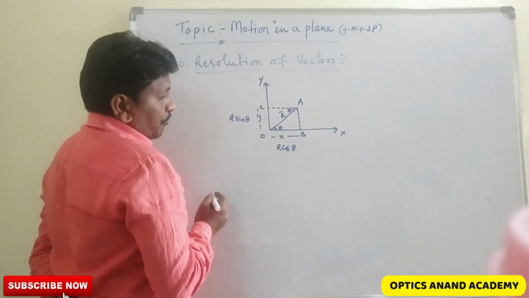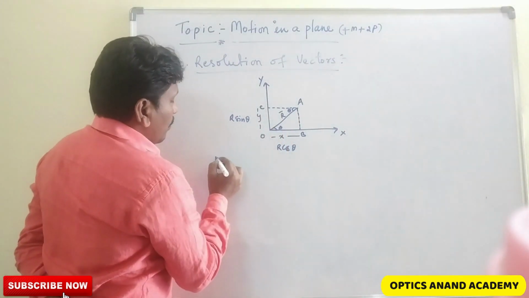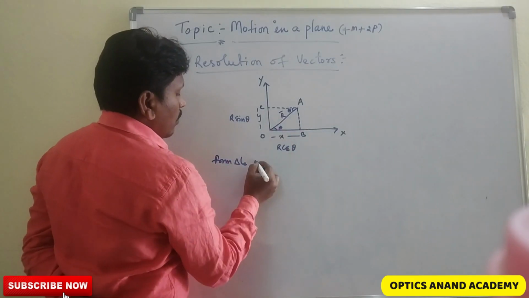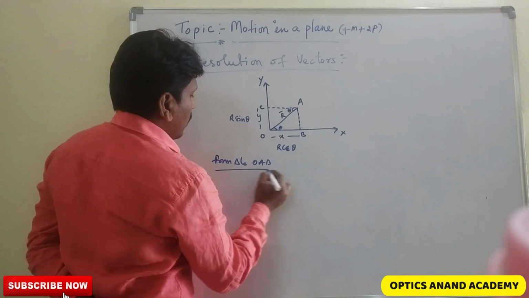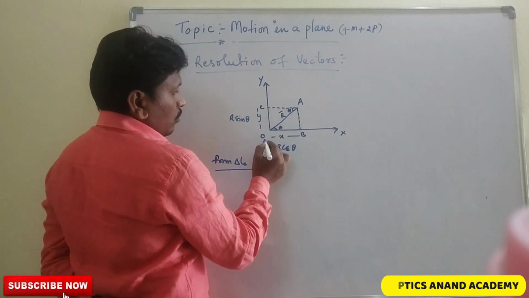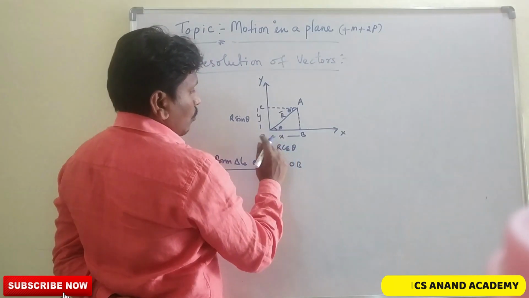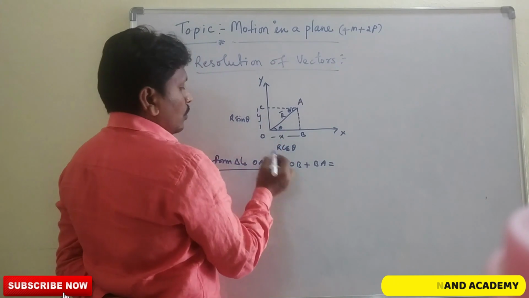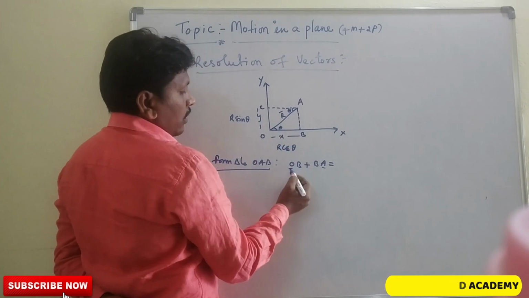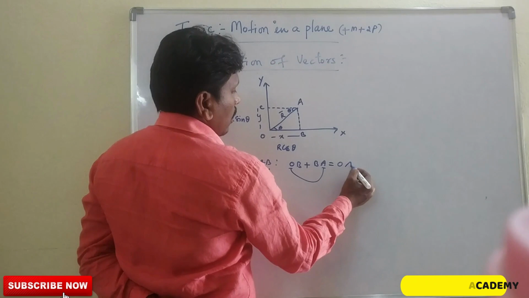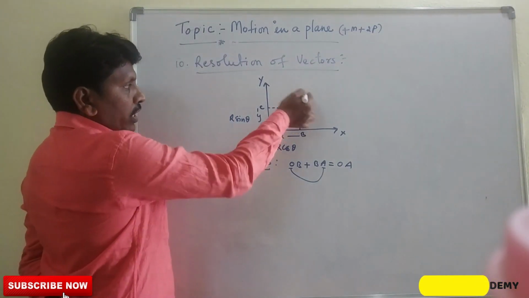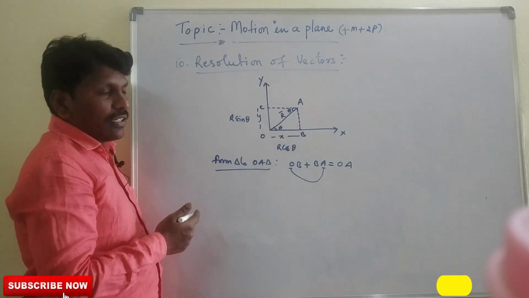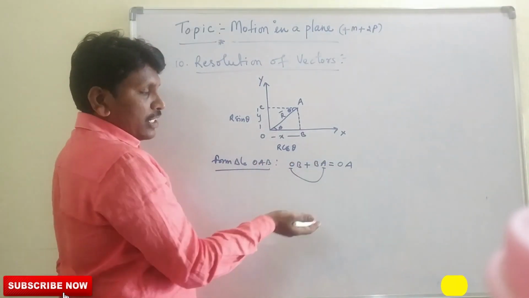Next, from triangle OAB, OB plus BA is equal to OA, the initial and final. This is the addition of vectors, the triangle of addition, like this only. This is the triangular principle.